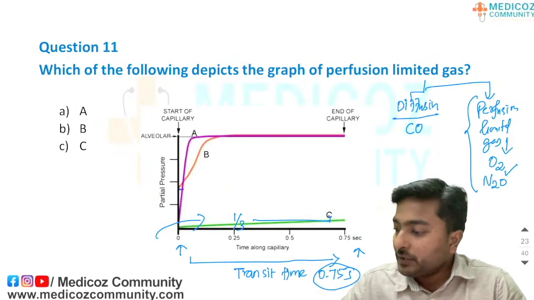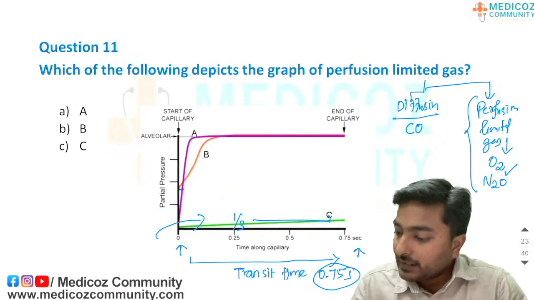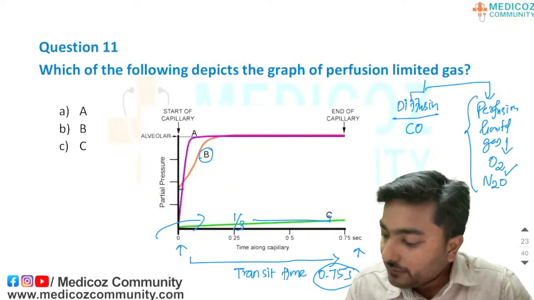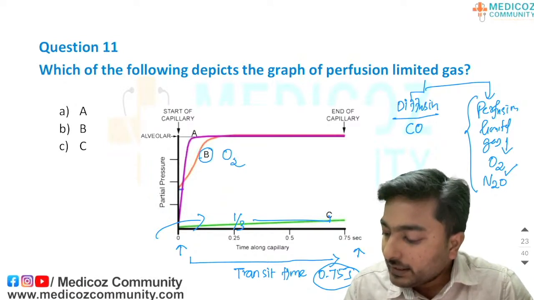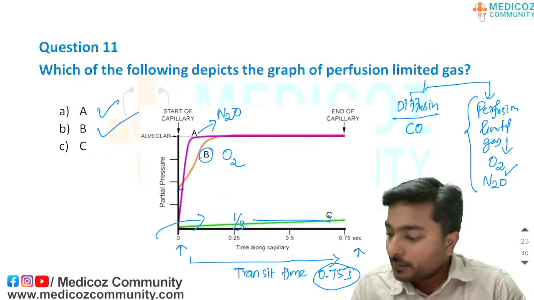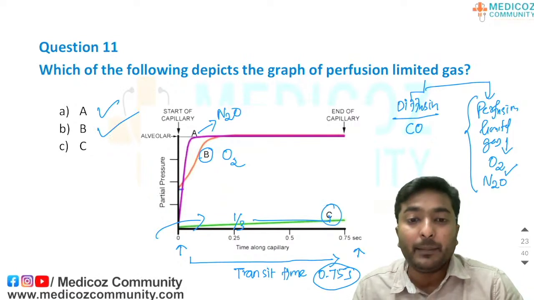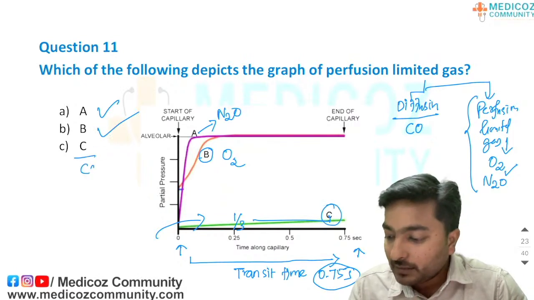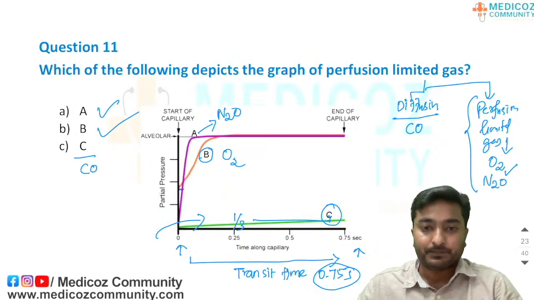So the perfusion limited gases are oxygen and nitrous oxide. The option B graph is for oxygen and the graph A is nitrous oxide. So options A and B are correct, and option C is the diffusion limited gas, which is carbon monoxide.